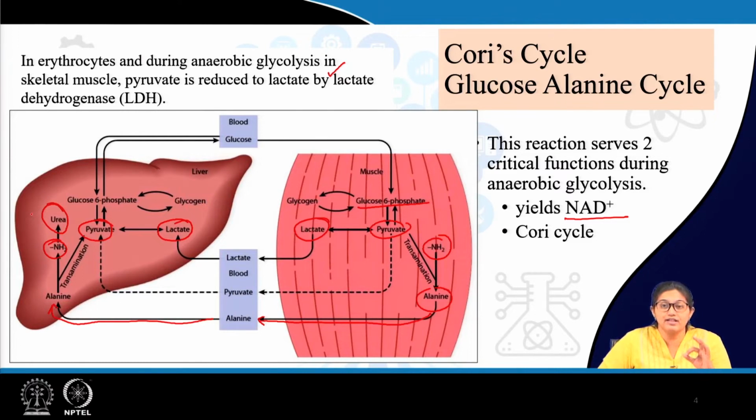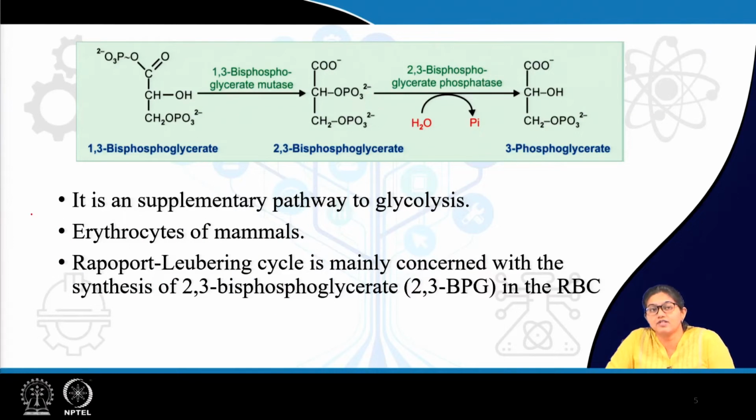The muscle proteins can contribute in neoglucogenesis via glucose alanine cycle. So, this is Cori's cycle and glucose alanine cycle, where there is transfer of different products from skeletal muscle to liver for formation of glucose in neoglucogenesis, as well as excretion of ammonia through urea cycle. Next, we will discuss another cycle which is known as Rapoport-Leubering cycle.